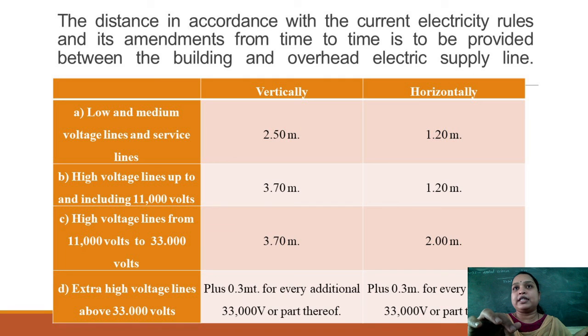Similarly for horizontal distance also you should add 0.3 meter for every extra voltage above 33,000 volts. Then you should leave 3.7 plus 0.3 meter vertical and 2 plus 0.3 meter horizontal. Okay, so like this you have to consider.